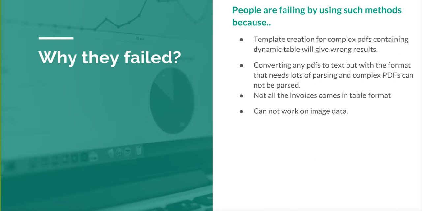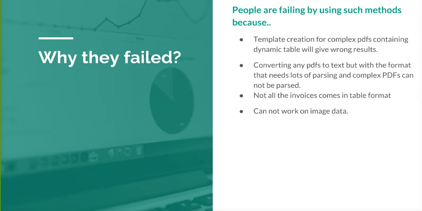Many data scientists suggested converting the entire PDF or invoice into unstructured text and using custom regular expressions to find the email and phone number. But nowadays invoices are very complex, and the text is not easily parsable, so these methods are not useful.